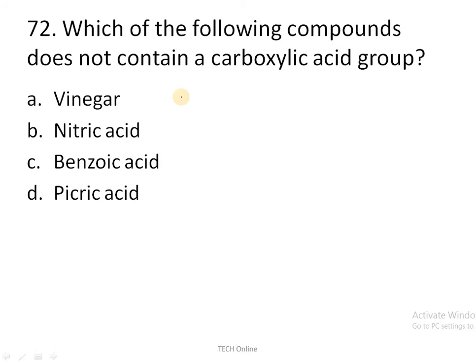Next question: which of the following compounds does not contain a carboxylic acid group? Carboxylic acid group means what? COOH. This group is called the carboxylic group. Vinegar, nitric acid, benzoic acid, all these three contain the COOH group, whereas picric acid does not contain a COOH group. It contains NO2 and OH groups. That is why picric acid is the correct answer. These three are wrong answers.